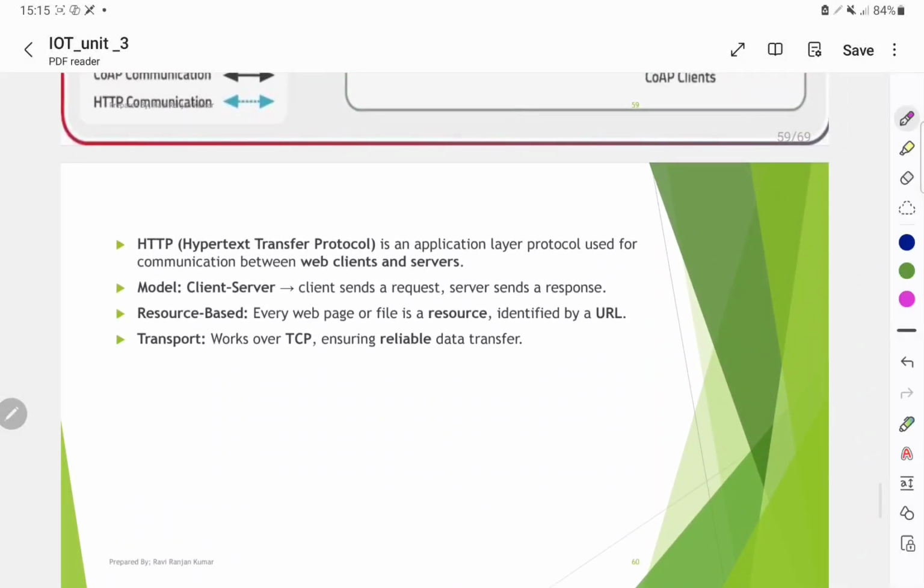HTTP is the Hypertext Transfer Protocol, an application layer protocol used for communication between a web client and server. The client sends a request and the server sends a response. Every web page or file is a resource identified by a URL. It works over TCP, ensuring reliable data transfer.